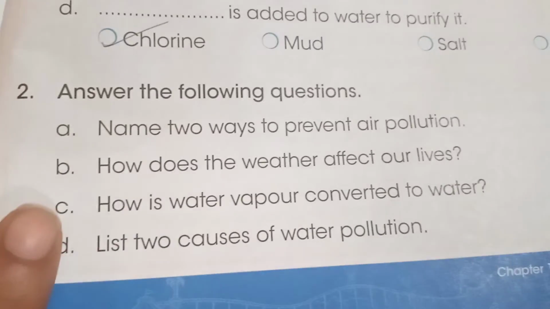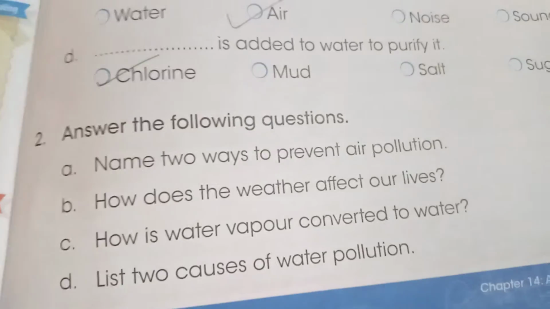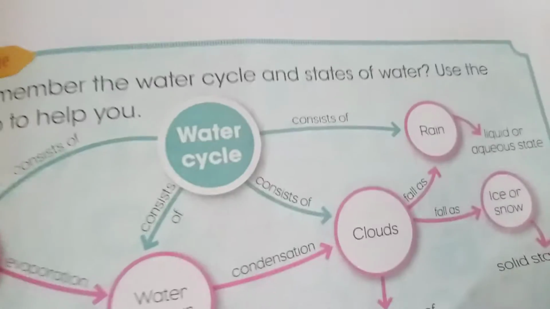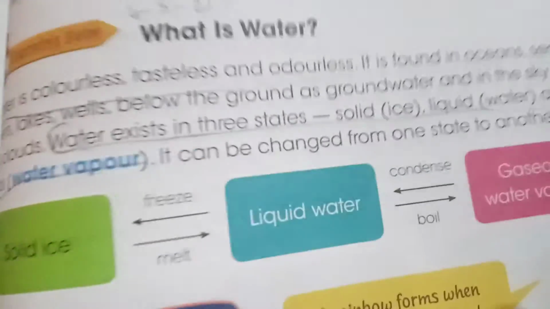Then come to question number C. How is water vapor converted into water? Now you come to page number 143.